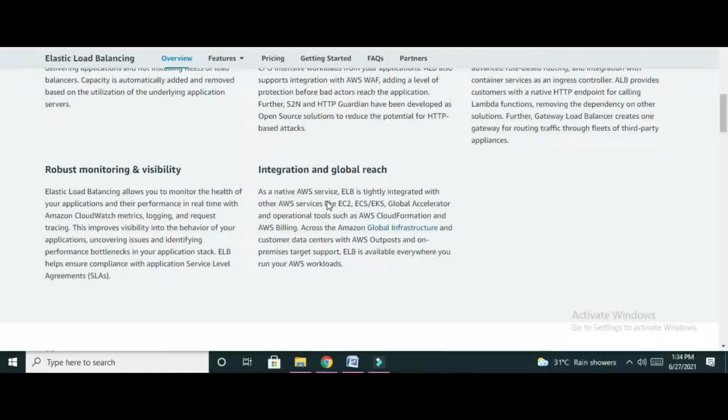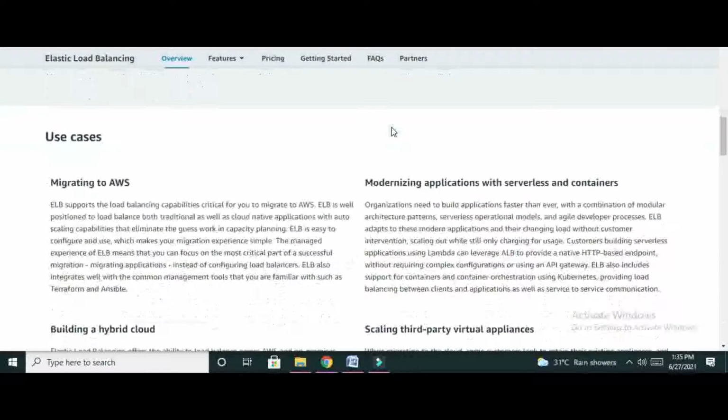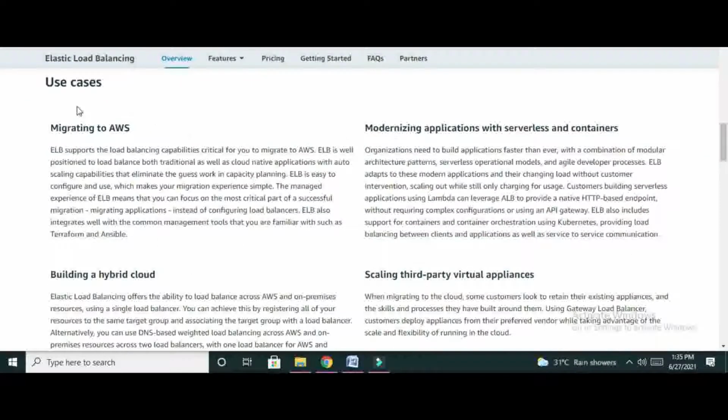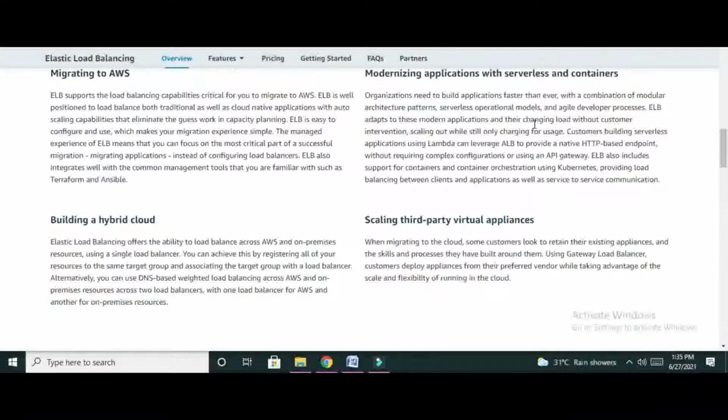Elastic Load Balancing can be used with CloudWatch for metrics and logs, and to check the health of the resource. Integration and global reach: Elastic Load Balancing can be integrated with different services like EC2, container service, or Kubernetes service, and Global Accelerator. So where it is used: Elastic Load Balancing is used for migration, modernizing applications with serverless and containers, building hybrid cloud, and scaling third-party virtual appliances.